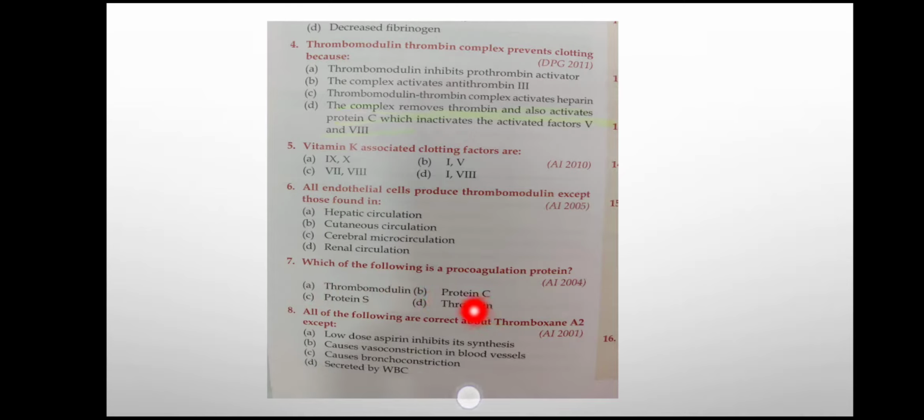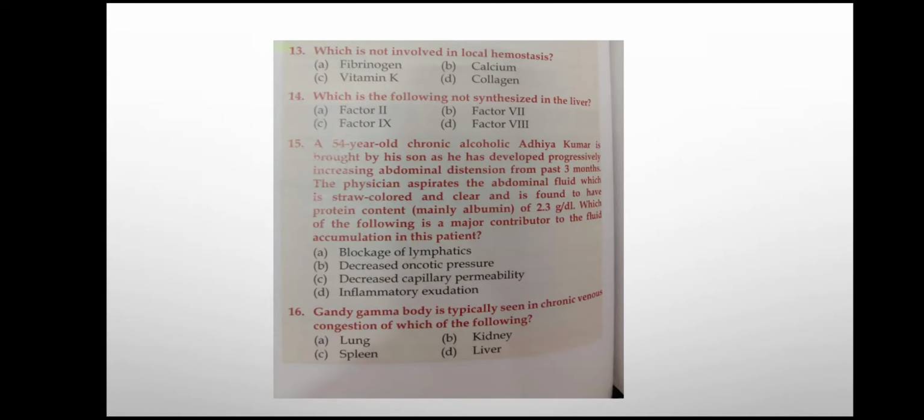All the following are correct about thromboxane A2 except. So thromboxane A2 is synthesized by the platelets and it is formed as a result of the cyclooxygenase pathway. Now first option is low dose aspirin inhibits its synthesis. It is true because aspirin inhibits the cyclooxygenase enzyme. Then thromboxane A2 causes vasoconstriction in blood vessel. True. It causes bronchoconstriction. True. Secreted by WBC, it is false because it's secreted by the platelets. So answer is D.